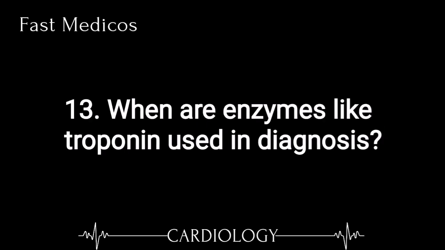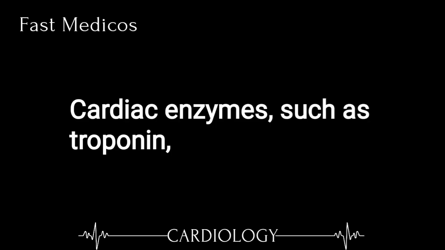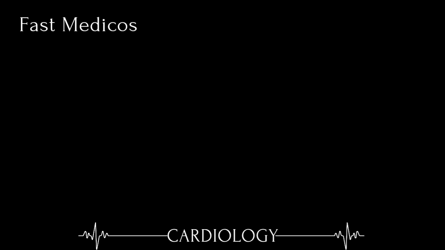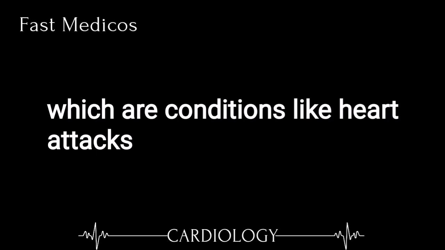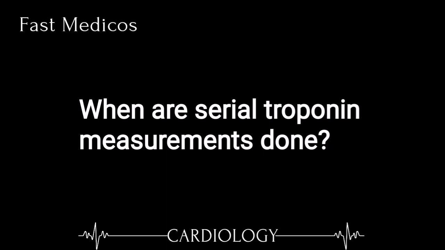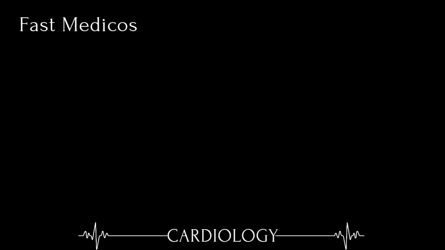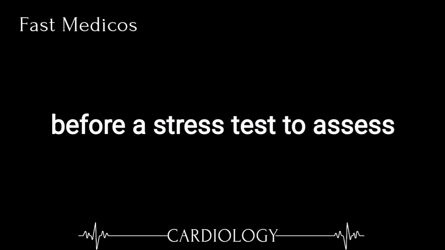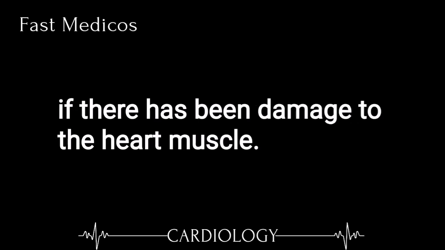13. When are enzymes like troponin used in diagnosis? Cardiac enzymes, such as troponin, are used to evaluate acute coronary syndromes, ACS, which are conditions like heart attacks or unstable angina. 14. When are serial troponin measurements done? Serial troponin measurements are taken before a stress test to assess if there has been damage to the heart muscle.